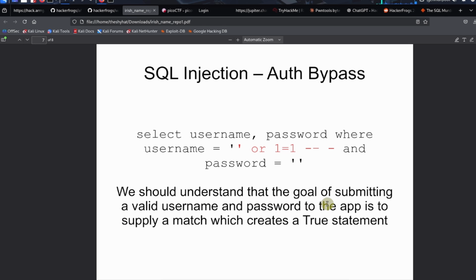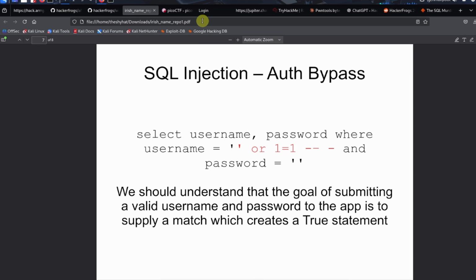We should understand that the goal of submitting a valid username and password to the application is to supply a match which creates a true statement. The application doesn't really care what your username is. It doesn't care what your password is. It only cares that the username and the password match, which will come back true in the application. So our payload here also creates a true statement. It says this could be true, or this could be true.